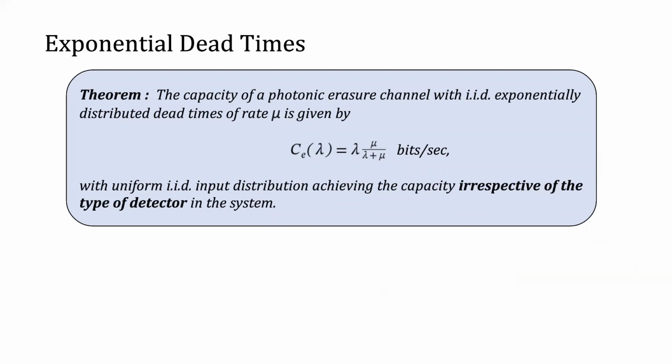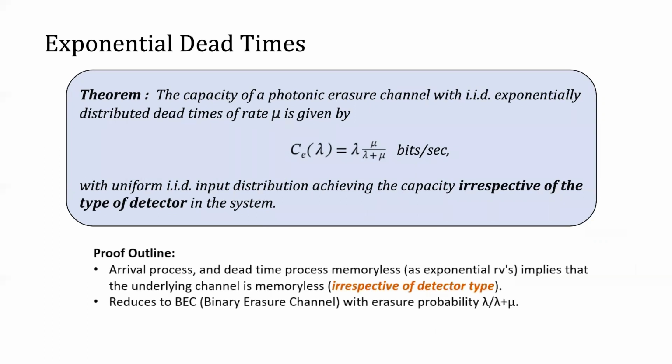For the above system model, we first consider a simpler setting where dead times are IID exponential random variables with rate mu. In such a setting, irrespective of the detector type, the capacity is shown to be lambda times mu over mu plus lambda in bits per second. The proof follows by first showing that the channel reduces to the binary erasure channel with erasure probability lambda by lambda plus mu irrespective of the type of detector in the system.